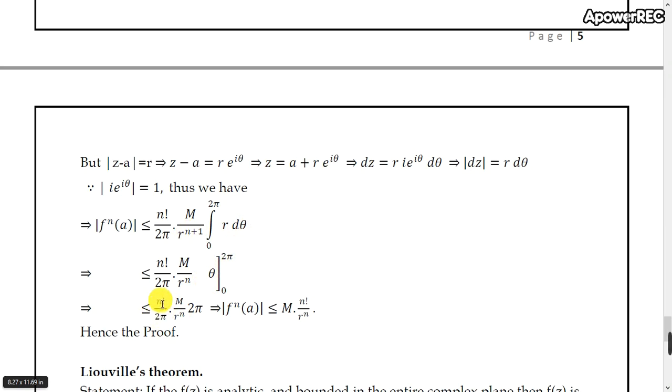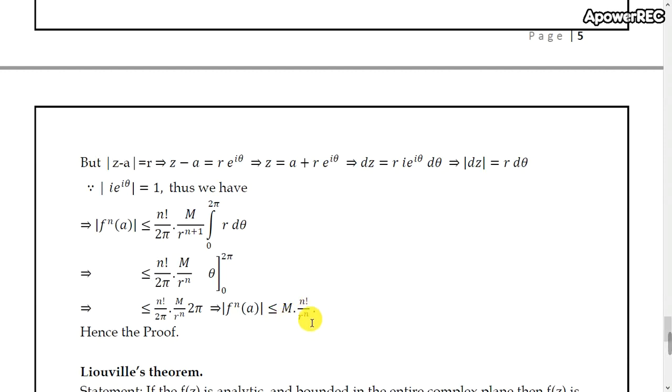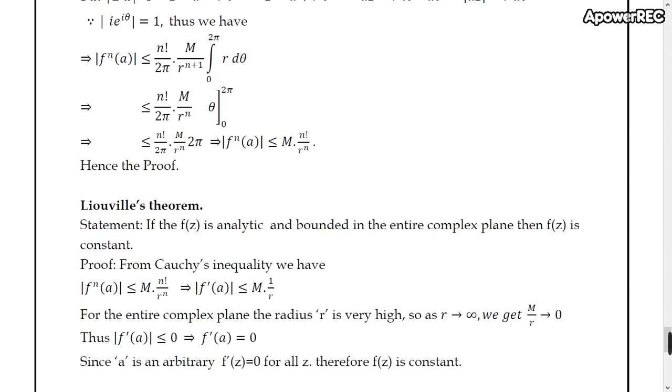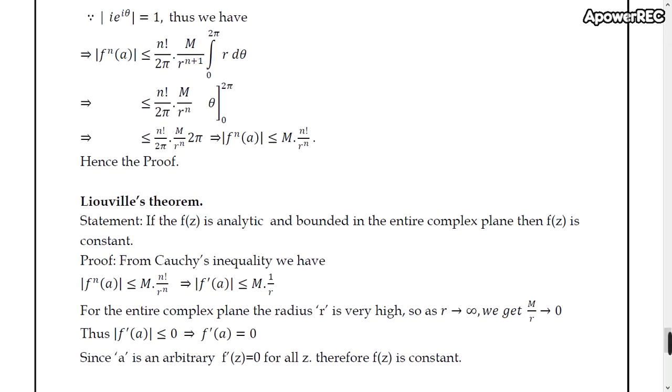Which is less than or equal to n factorial divided by 2π into M divided by r^n into 2π, which implies that mod f^(n)(a) is less than or equal to M times n factorial divided by r^n, because 2π gets cancelled. Hence the proof.